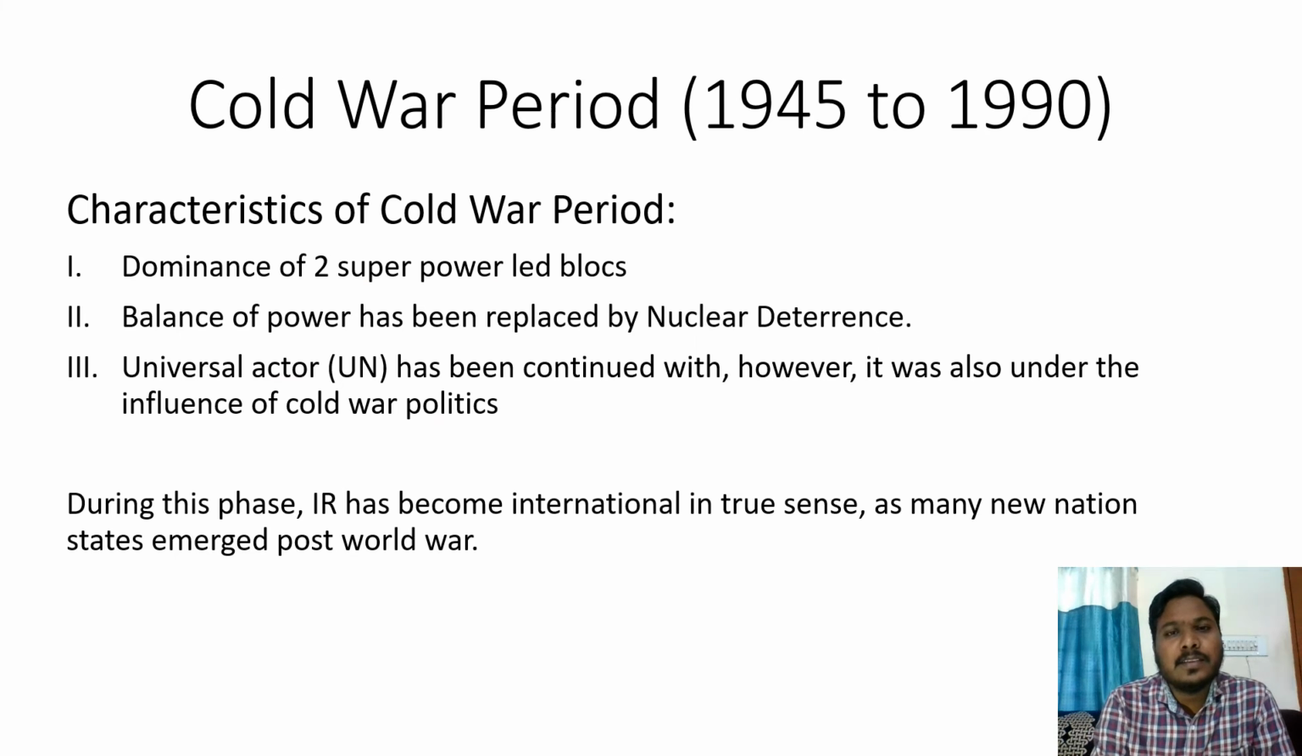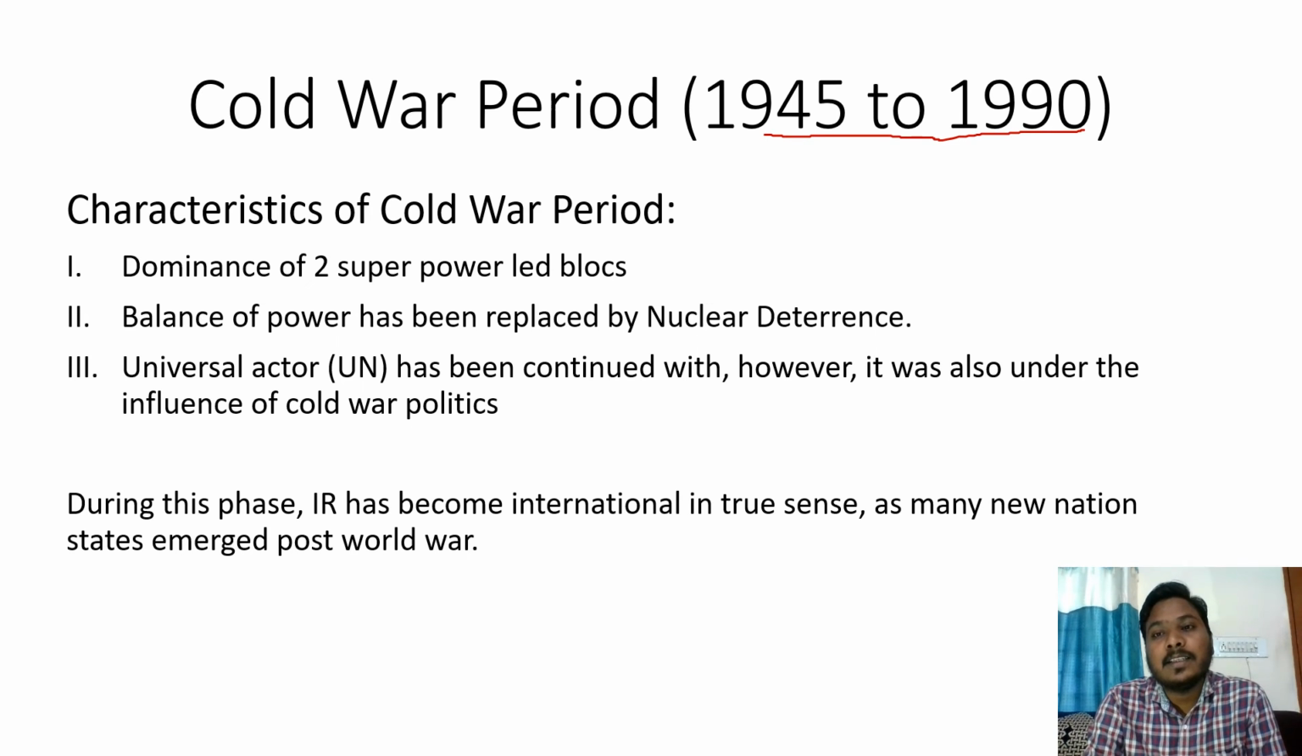Coming to the third phase, it is the phase of the Cold War. The Cold War started in 1945 and continued till 1990. So it was a dominance of two superpowers. One was led by the United States of America, another was led by Soviet Russia. So it was a domination of two superpowers against one another.